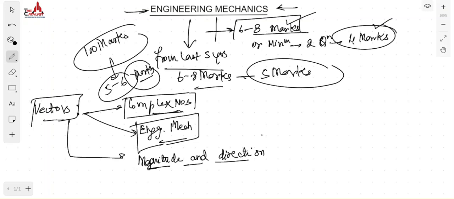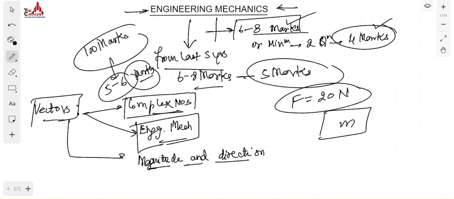What does it mean? Suppose there is a body of mass small m, and I have applied a force of 20 Newton on this body. Is this a complete statement? From this statement, can we say that we get the complete description about this body?